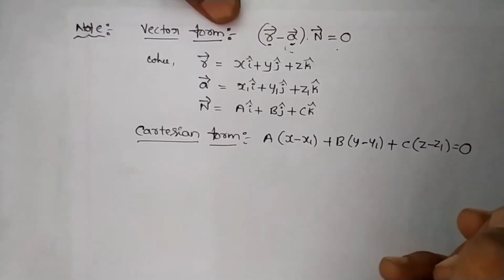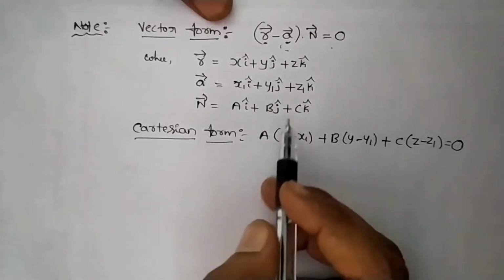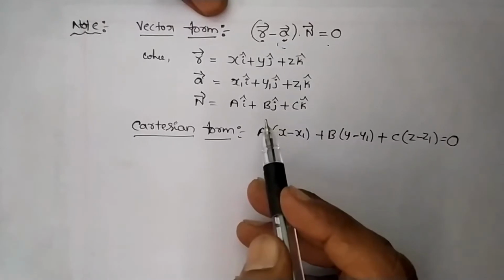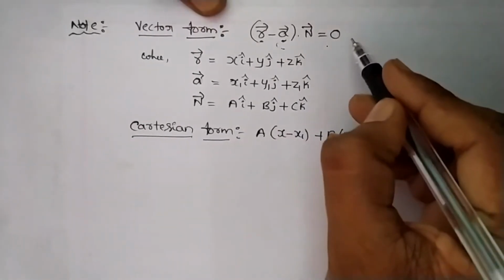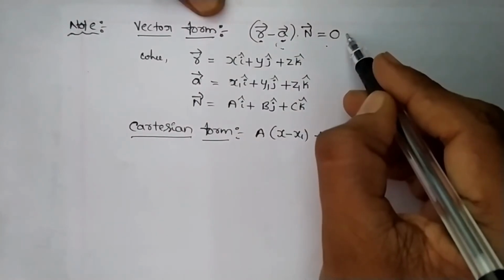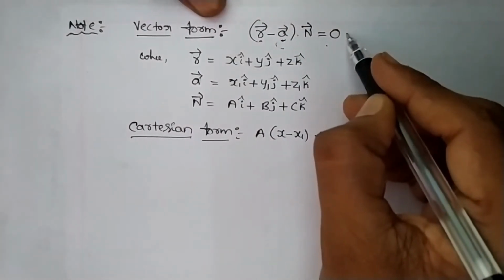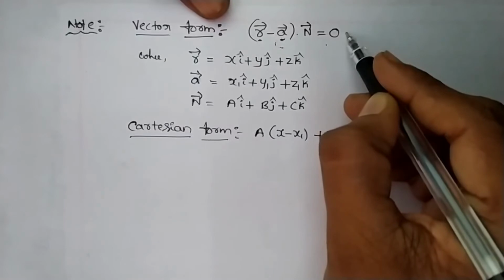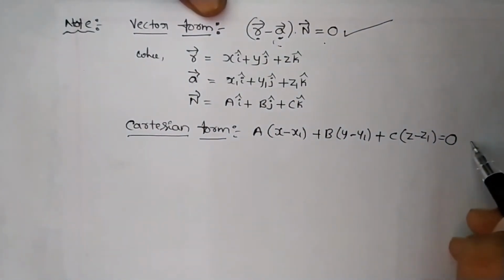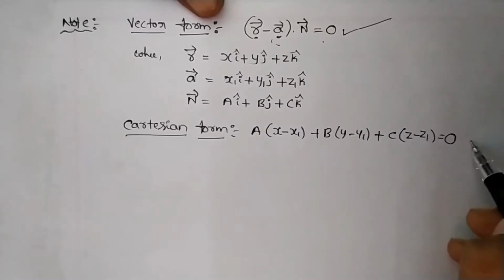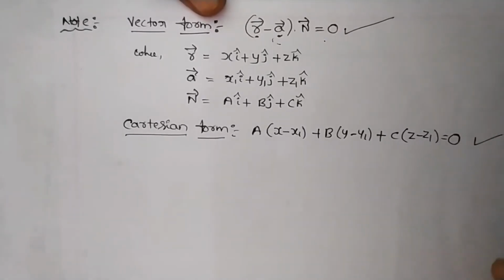These are the formulas to solve problems. The first is the formula to find the equation of a plane if the problem is given in vector form. The second is the equation of a plane if the problem is given in Cartesian form.